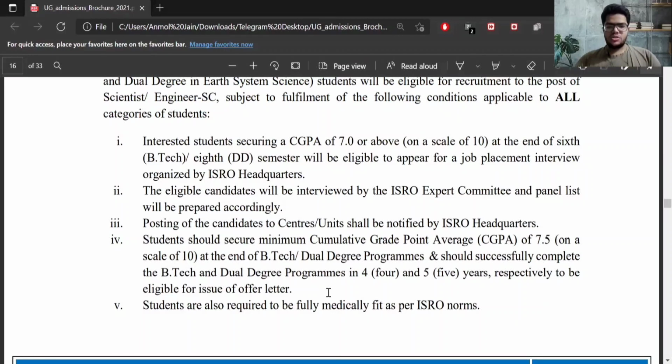So the next point is a student must get at least 7.5 CGPA at the end of their degree to get eligible for ISRO absorption. So you all must be confused that in the first point it was 7 CGPA and in the fourth point it says 7.5 CGPA. So the first point was only for the eligibility of ISRO interview. To get the ISRO job, you need at least 7.5 CGPA at the end of your degree. And the last point is students are required to be fully medically fit as per the ISRO norms. So you can visit the ISRO website to see the norms.